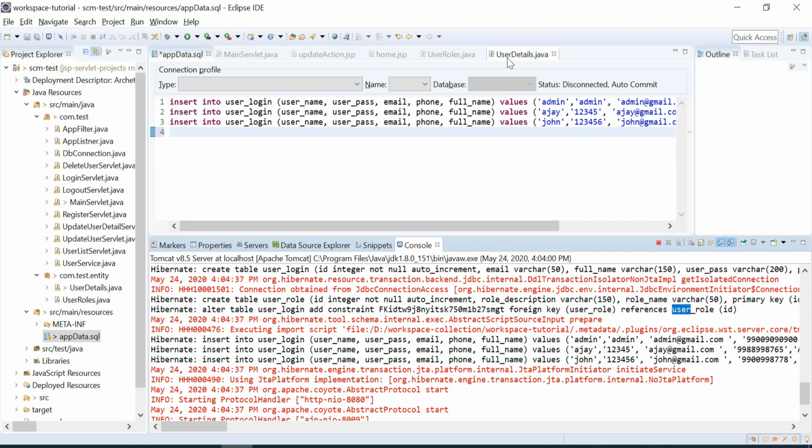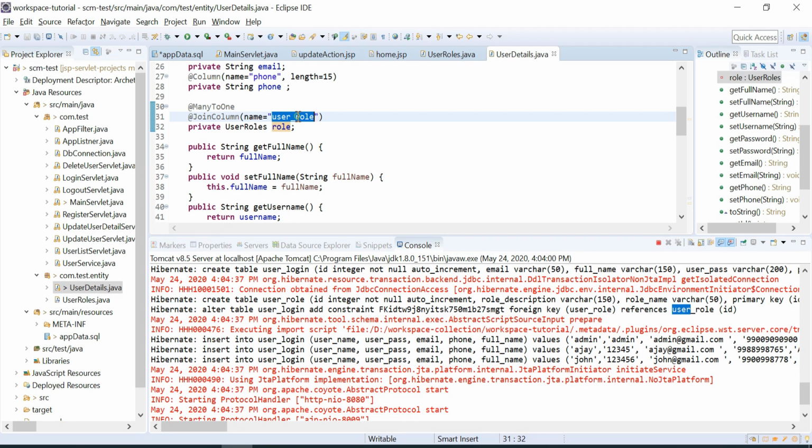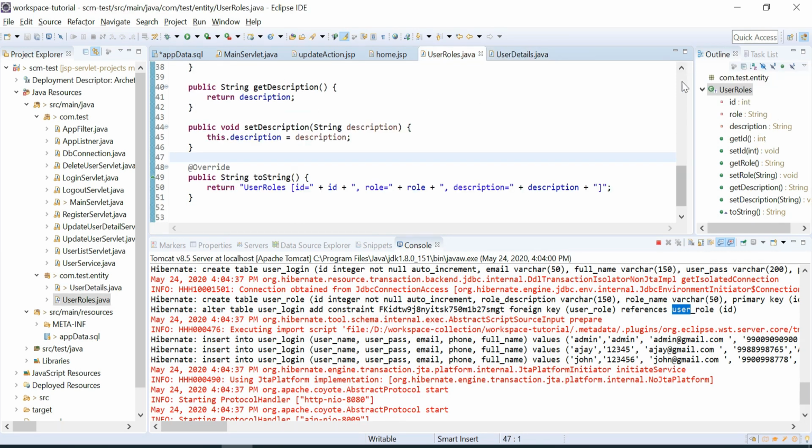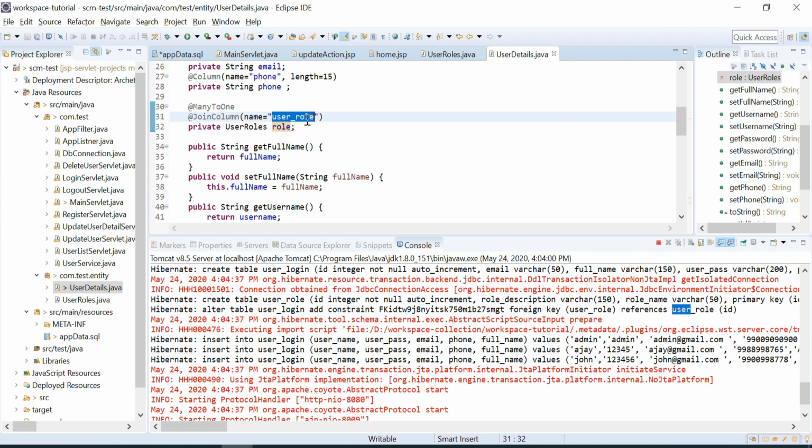This name we have referred to here in the join column. You can refer to something else also, instead of user underscore role or role underscore ID. I will take role underscore ID just to avoid confusion.